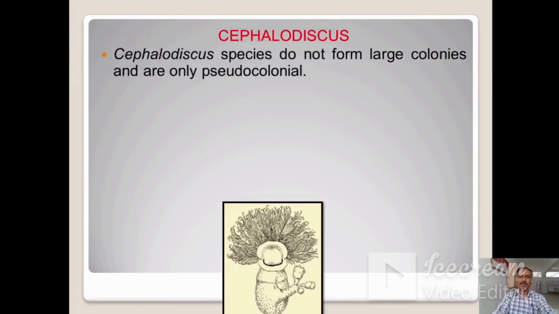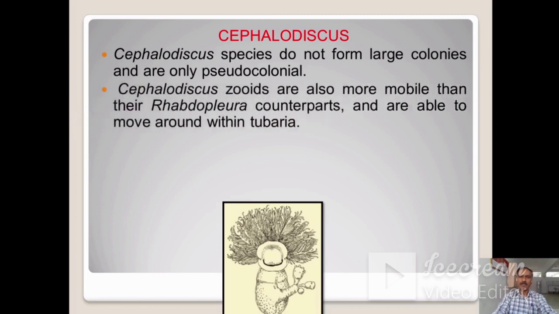This is the example, Cephalodiscus. Cephalodiscus species do not form large colonies and are only pseudocolonial. Cephalodiscus zooids are also more mobile than their Rhabdopleura counterparts and are able to move around within tubaria.